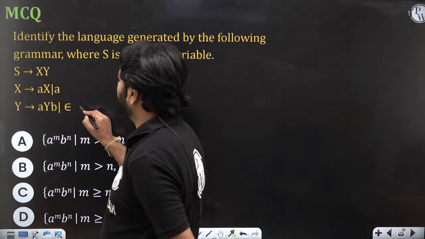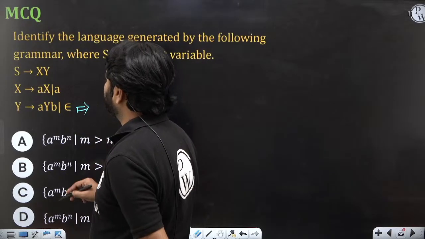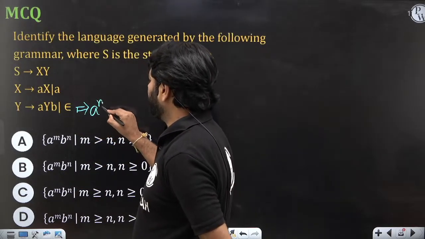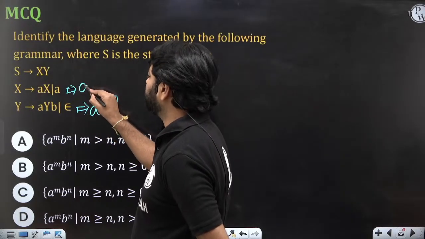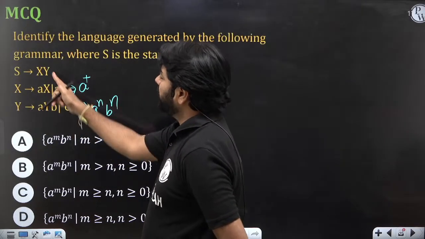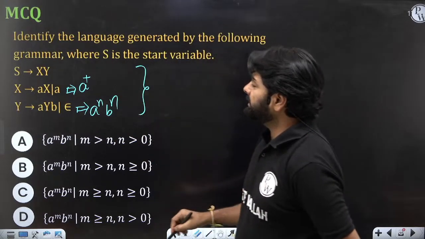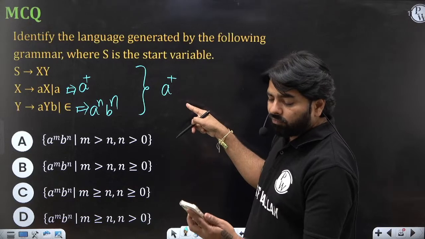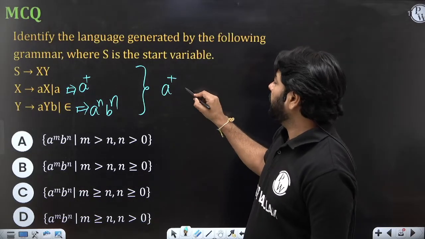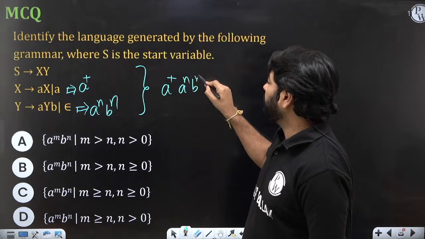What does Y generate? A power n, B power n. What X generates is A plus, because at least one A. And when you try to understand S, that is A plus X, what it does, and what Y generates, A power n, B power n.